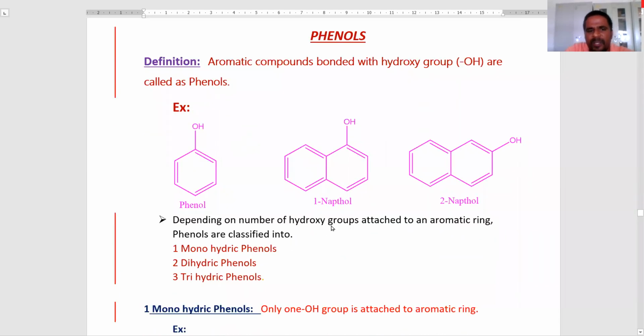Here some examples are given: phenol, 1-naphthol, 2-naphthol. These compounds have an aromatic skeleton, with aromatic carbons attached to the hydroxy group. This is called phenols.